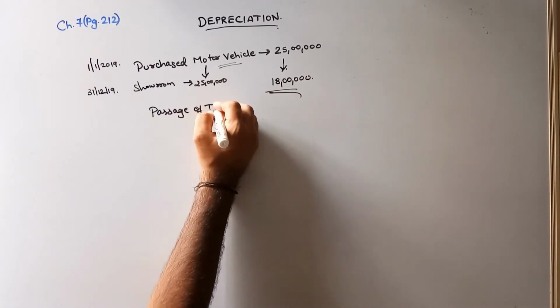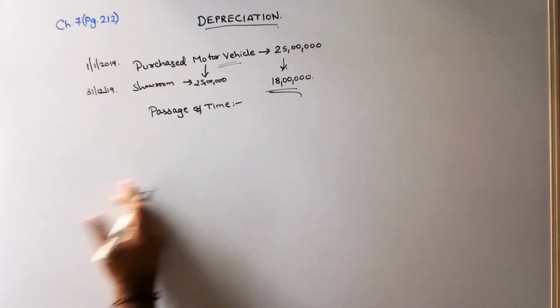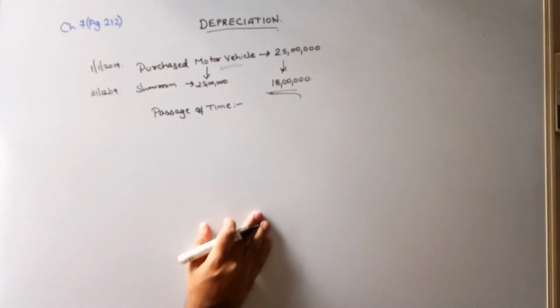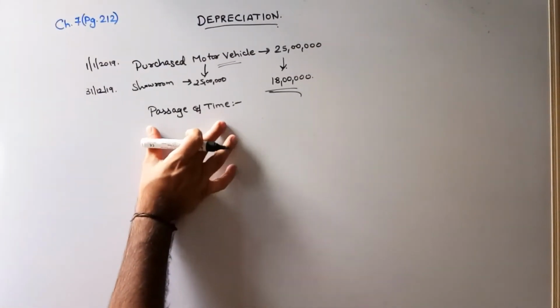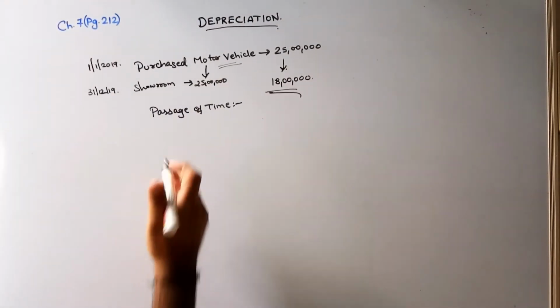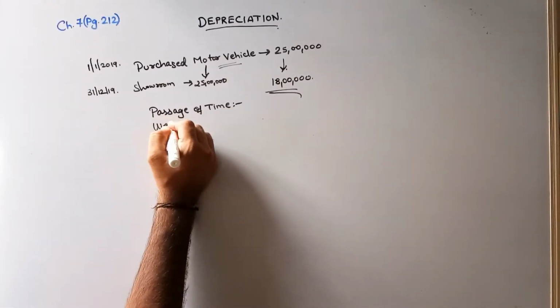There is a passage of time, the time which has passed, because of which the value of the asset is reduced. This passage of time has led to the reduction in the value of the asset. Okay, number two will be wear and tear.